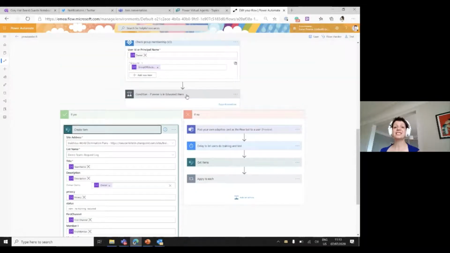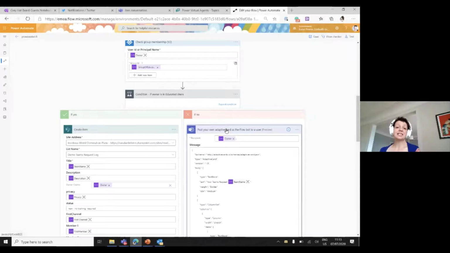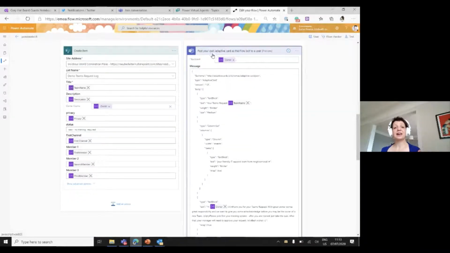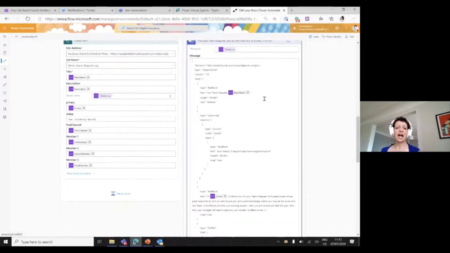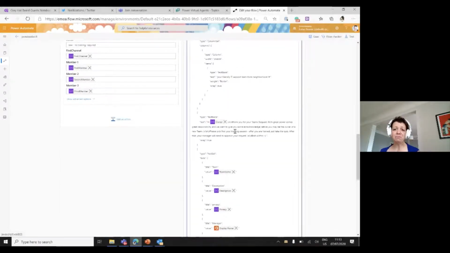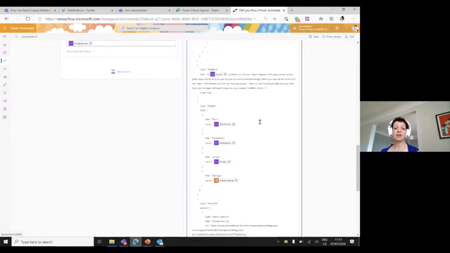If user is not in the group of educated users, we just send him a notification. In my case, I wanted to do this with a fancy adaptive card. I will show a little bit later how this works. And just say, hey, thank you for your request, but with great power comes great responsibility, and we just want to ensure that you have this power.